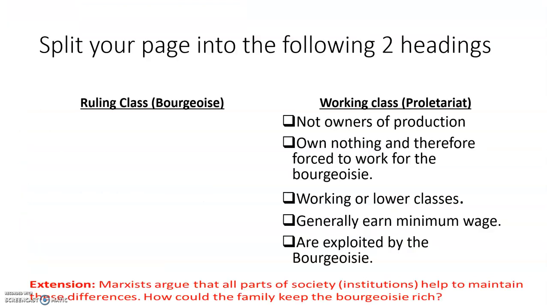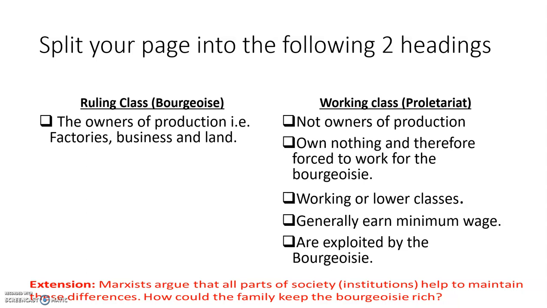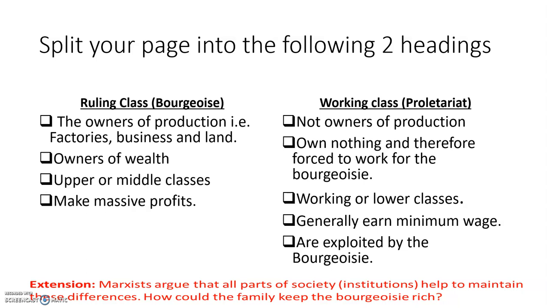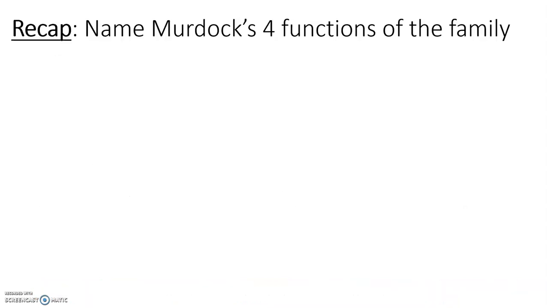I don't know why the animations on this are weird, but I'll do the working class first as they're already on the page. So, they don't own any means of production, they don't really own anything, so are forced to work. They're working class or lower class, they're earning a minimum wage, and are often exploited by the bourgeoisie. So the ruling class, in comparison, would be the owners of production. They have the wealth, they're upper or middle classes, they make profits, they exploit the proletariat.